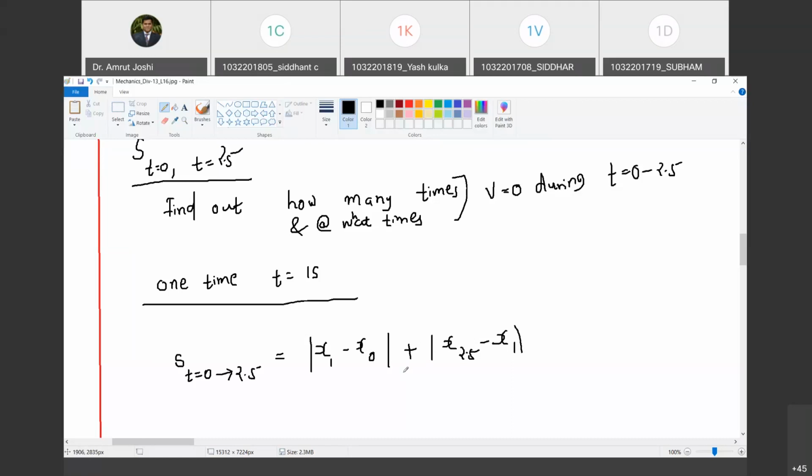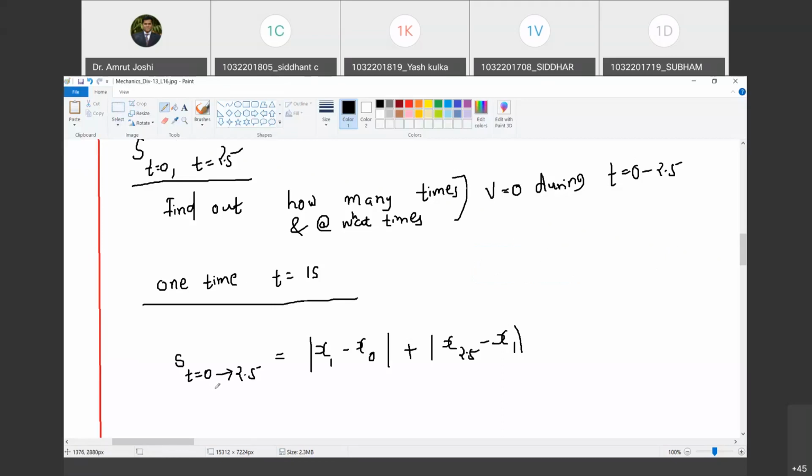So how do we write total distance? जितने जितने times velocity zero हुई है वो find out करो. Let us say the velocity is zero at 2 times, at t1 and t2 in a given interval. तो कैसे करेंगे हम? First of all, we will calculate change in position from 0 to t1, then t1 to t2, and then t2 to 2.5. तीनों change in positions के मॉड्यूलस लेके उनको ऐड करेंगे. That is the total distance traveled. Are you with me? Yes, sir. Is the methodology clear? Yes, sir.